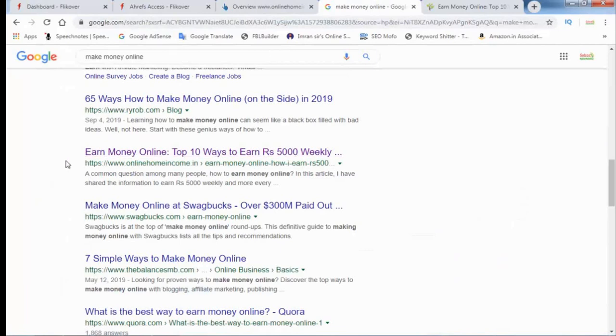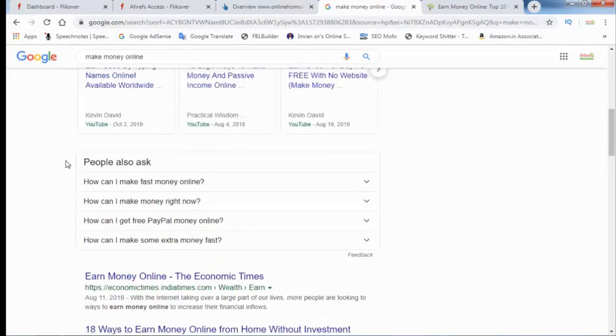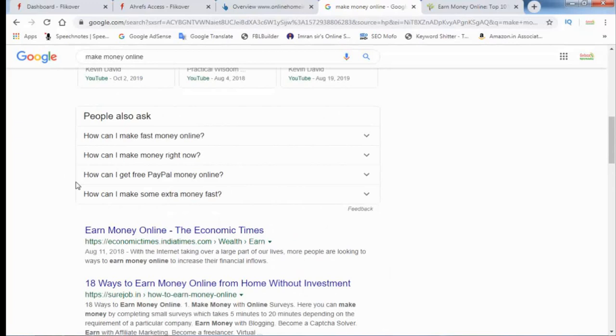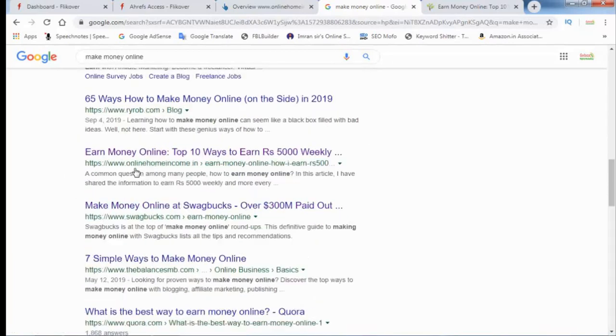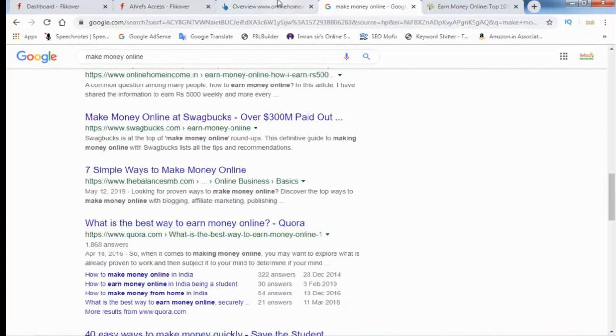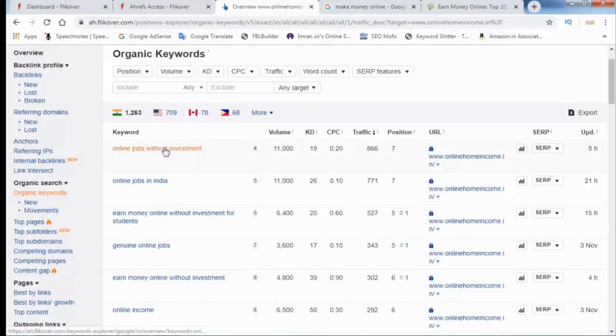Here you can check, this is 1, 2, 3, 4, 5, 6, 7. Seventh rank from this website for this keyword. So this website can work for Black Hat because many keywords from this website are ranked on Google. This is a ready website for the Black Hat method.